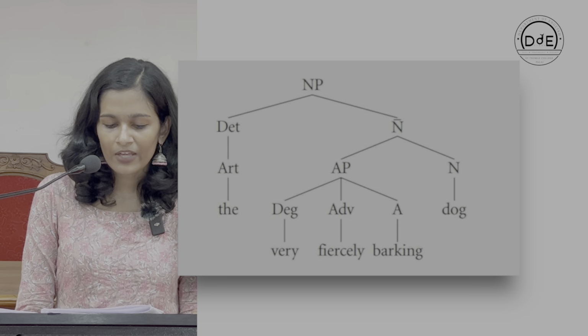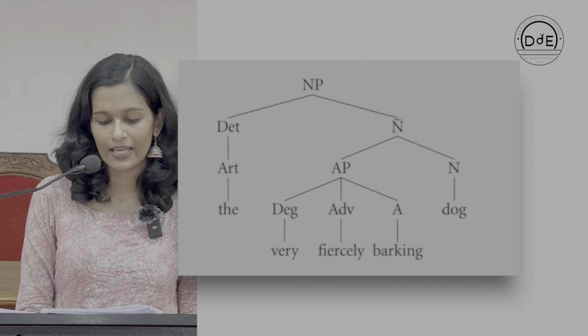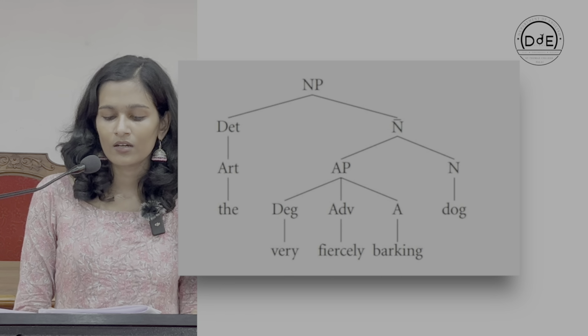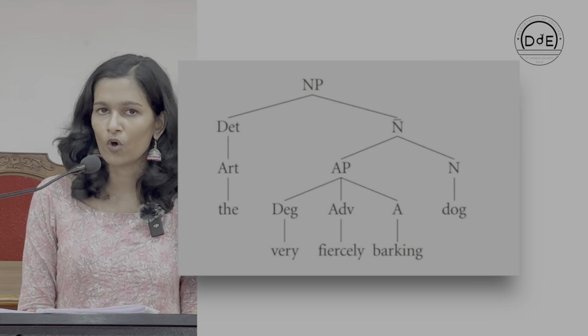And we have already said that N bar is divided into AP and N, and dog is the noun here. So, we have to expand N with the noun dog.